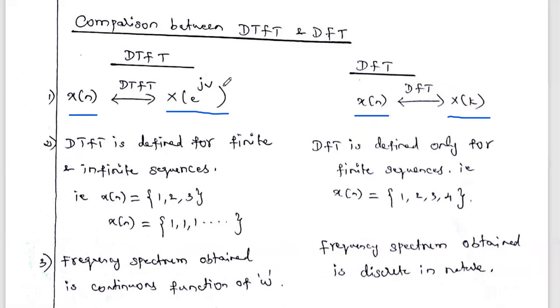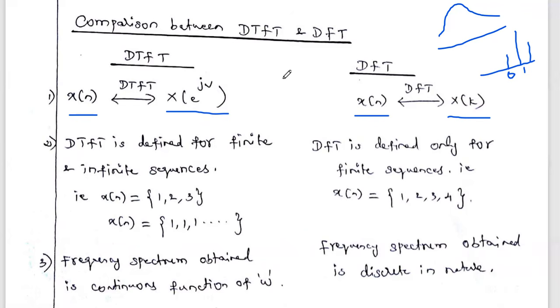The frequency spectrum graph of X of e power j omega is continuous. But the X of k graph is discrete. Discrete means at a particular point, k equal to 0, k equal to 1, k equal to 2, the X of k has some value. That is the difference between DTFT and DFT.